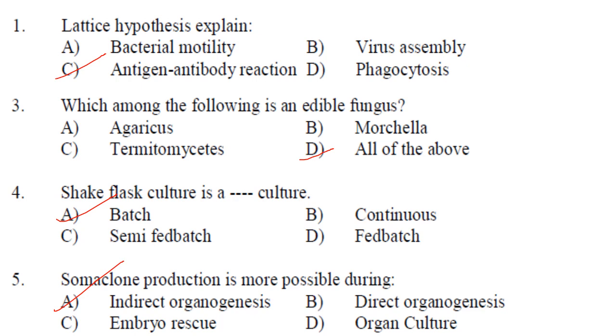Coming to the first question, lattice hypothesis explains. So lattice hypothesis is a hypothesis describing antigen-antibody reaction in terms of the buildup of large antigen-antibody aggregates or 3D lattices. So lattice hypothesis explains antigen-antibody reactions.